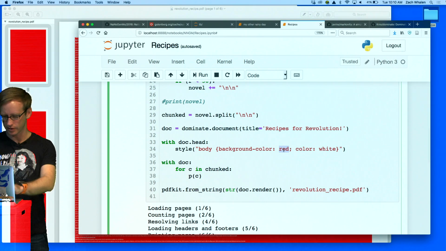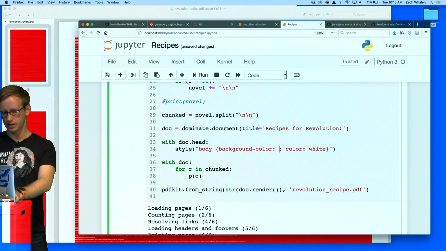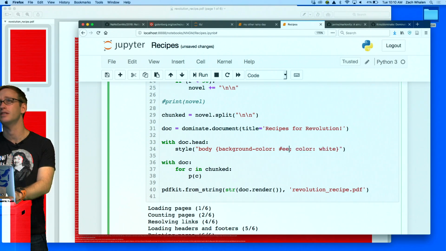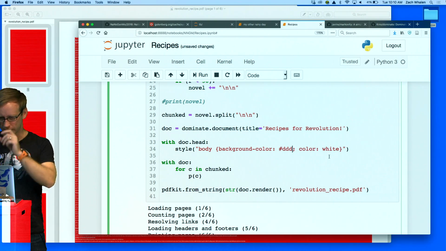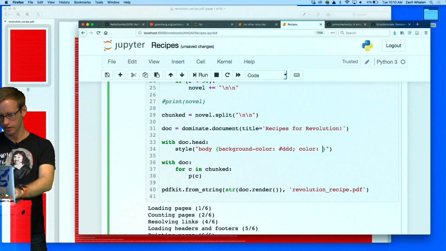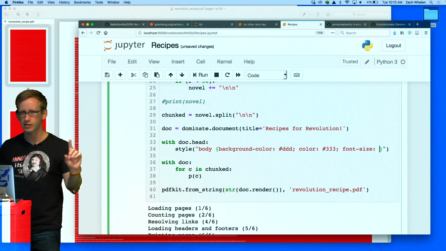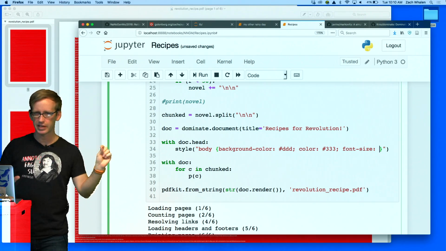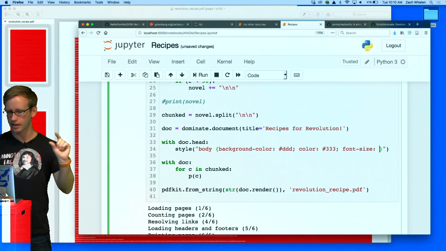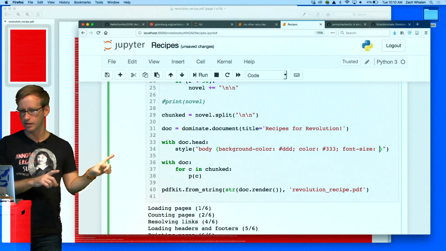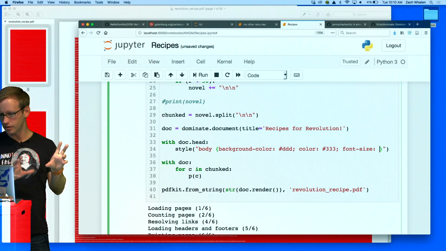I want to change this background color because that's really hard to read. I'll make it like a light gray, and then the color I'll make like a dark gray. And then I'm going to make the font size. I think what's happening is there's a disagreement between what a pixel is between PDF Kit and the actual PDF renderer on my Mac. So you may have to play with this a bit.